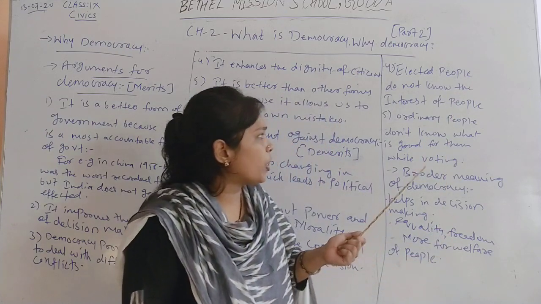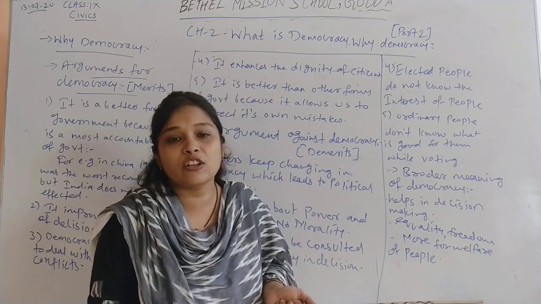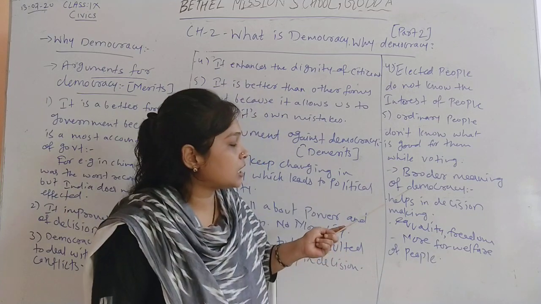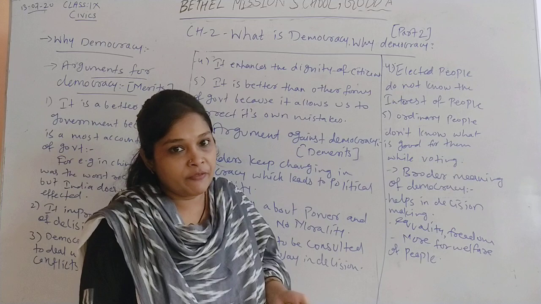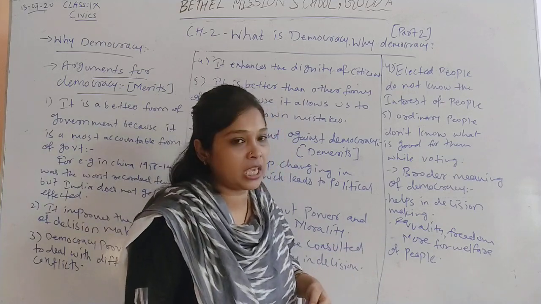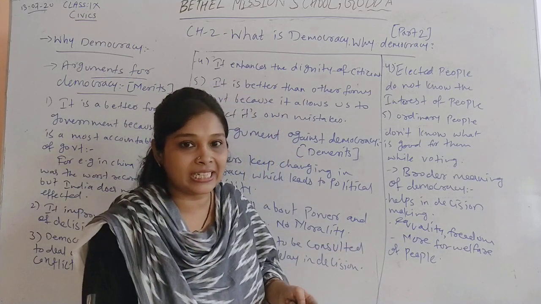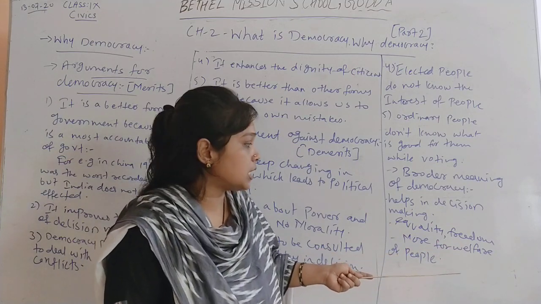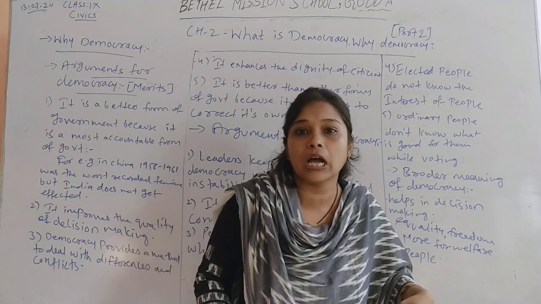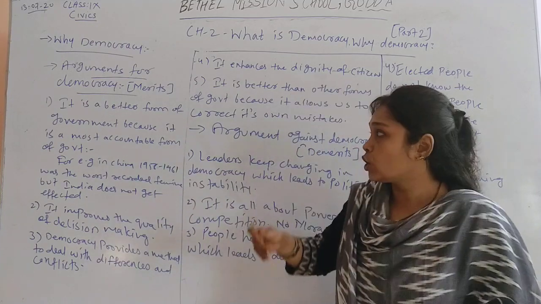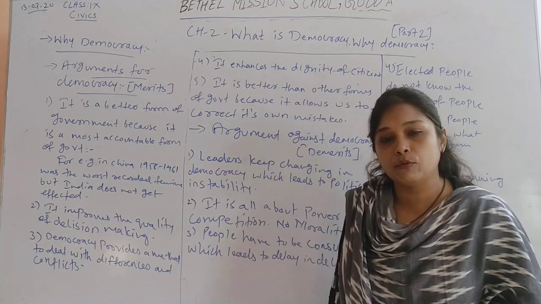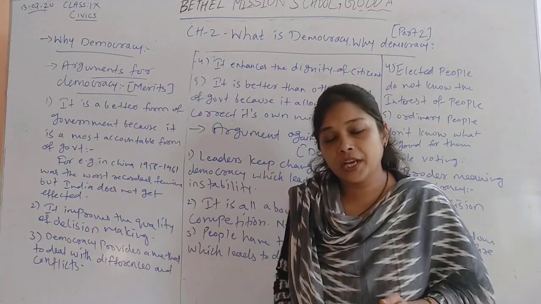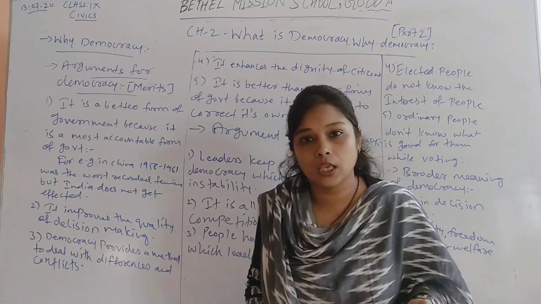So all these are theoretical arguments which say that democracy is not a good form of government. But when we see the broader meaning of democracy, we can say that it helps in decision making, it gives equality to all its citizens, freedom to all its citizens. It is more concerned about the welfare of the people, not about power. So over here, this is all about what is democracy and why democracy. I hope you have understood this particular chapter, and if you have any doubt, you can ask me in the comments. Till then, thank you.